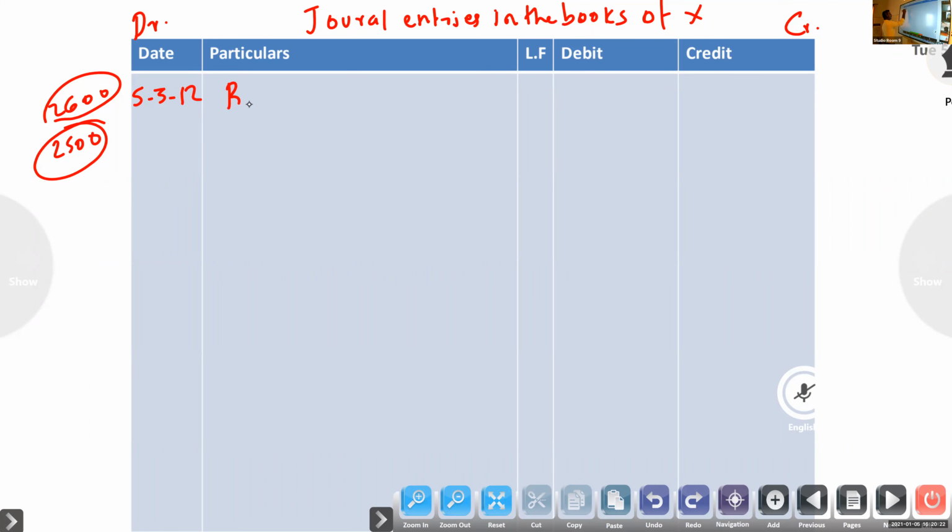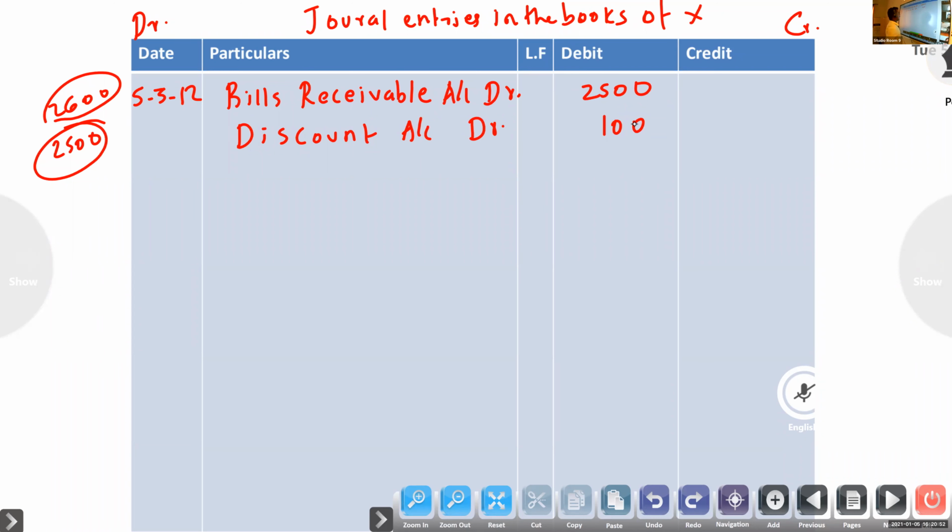So entry will be bills receivable account debtor, discount account debtor. Why discount debit? Because X gave discount. Bill amount 2,500, discount 100, to Y account.